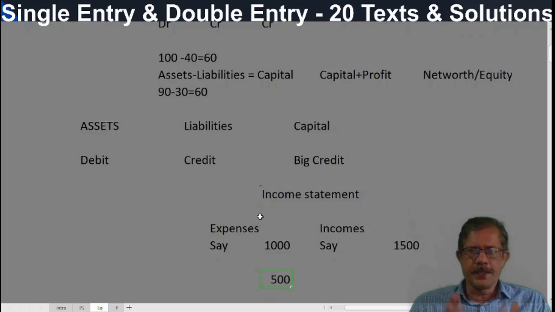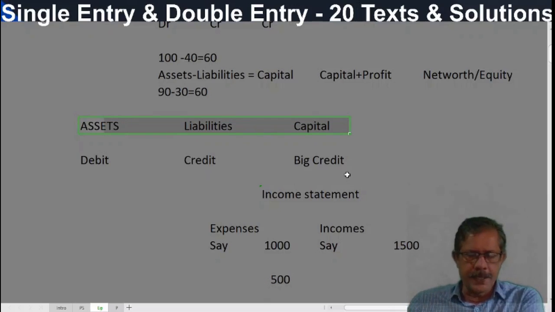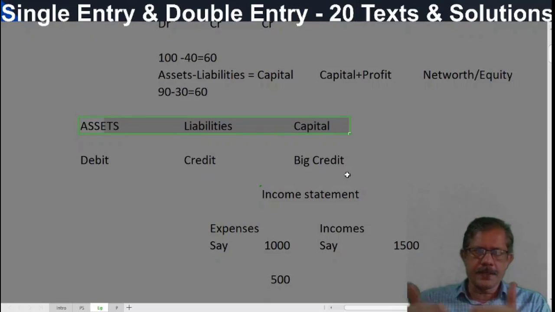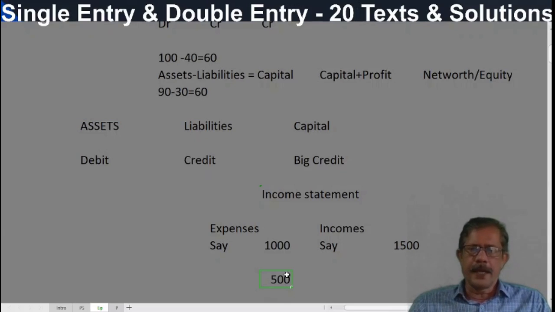So under incomplete system, we need to prepare a statement of assets and liabilities in the beginning and a statement of assets and liabilities at the end, and capital at the end less capital in the beginning gives us profit. This is the thing. Opening capital and closing capital, the difference is definitely profit or loss. And this method is called the net worth comparison method.